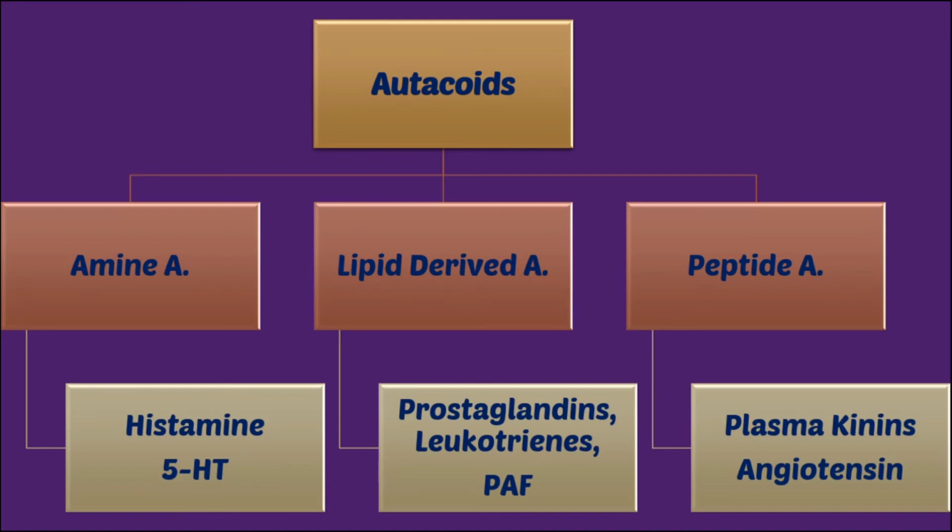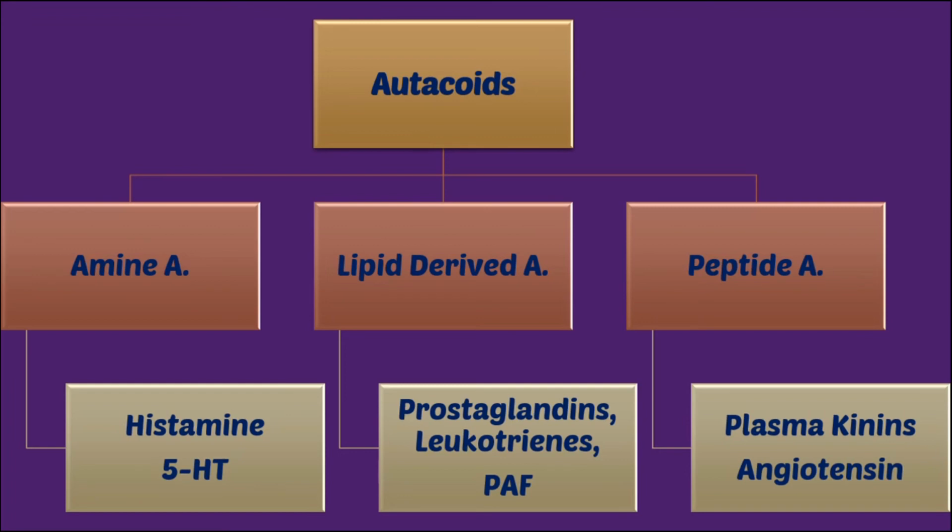Moving on, the next class is lipid derived autacoids. Examples are prostaglandin, leukotriene and platelet activating factor. There are various types of prostaglandin: PGG2, PGH2, thromboxane A2, and prostacyclin. PGG2 has a role in our pain pathway and various inflammatory processes.